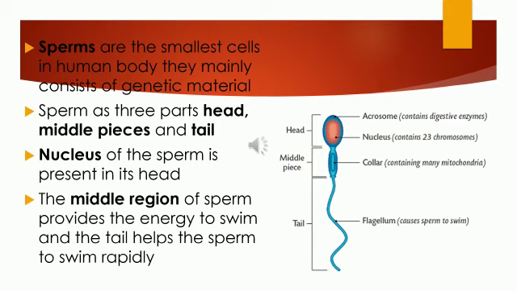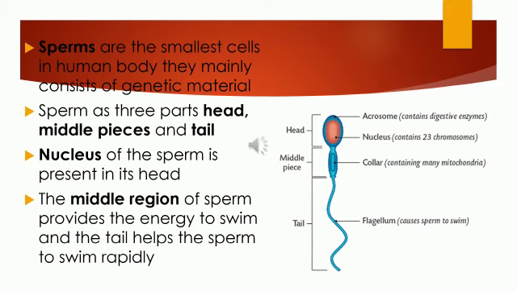And here you can see the acrosome. It is not necessary in your syllabus. Just for knowledge purposes, the acrosome contains digestive enzymes. And when I said that there is a fusion of gametes, only two chromosomes are said to be in a reproductive organ in male as well as female.